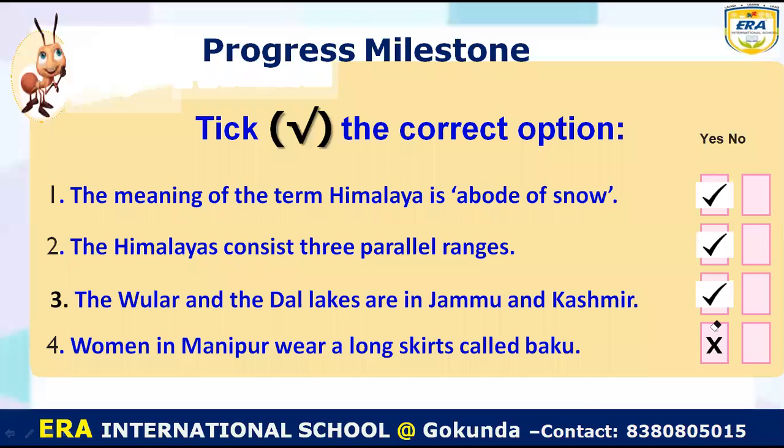Okay, let's see the answer. Once again, the meaning of the term Himalaya is the abode of snow. The Himalaya consists of 3 parallel ranges. The Wular and the Dal lakes are in Jammu Kashmir are also true. And then women in Manipur wear a long skirt called Baku. It's wrong, because that is women in Sikkim. Okay, check out your answer and write in the textbook.